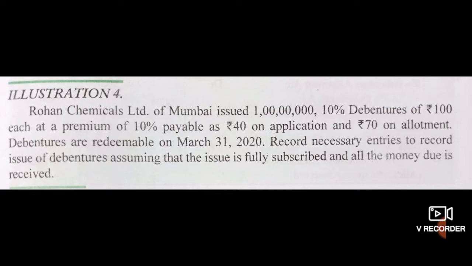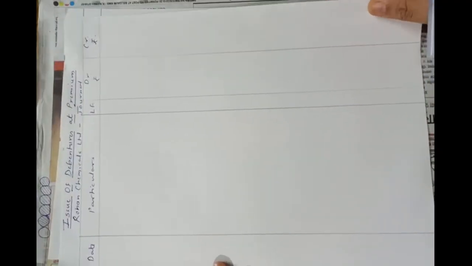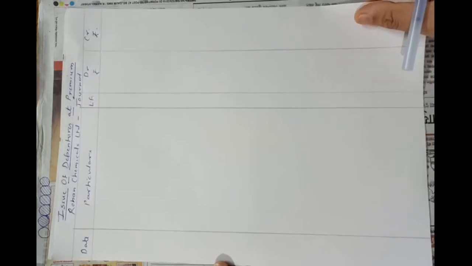So the application money is rupees 40 and 70 rupees will be on allotment. It includes 60 plus 10 rupees premium. Debentures are redeemable on 31st March 2020. Record necessary entries to record issue of debentures, assuming that the issue is fully subscribed and all the money due is received. So let's pass the journal entries now. So this is the problem of issue of debentures at premium.